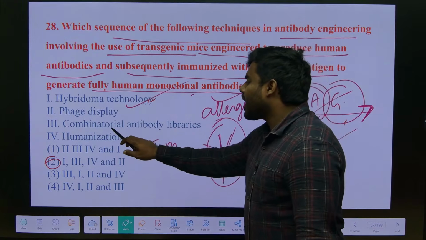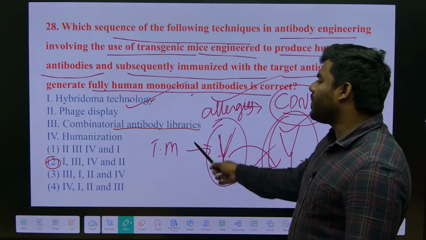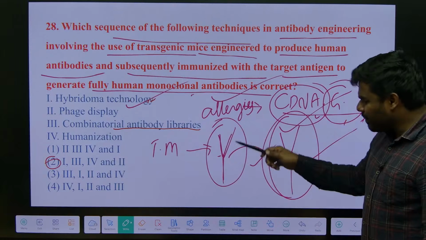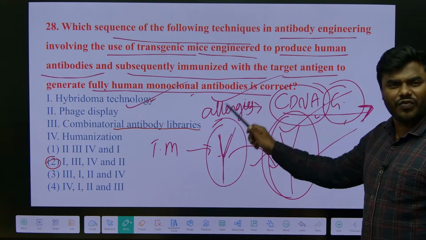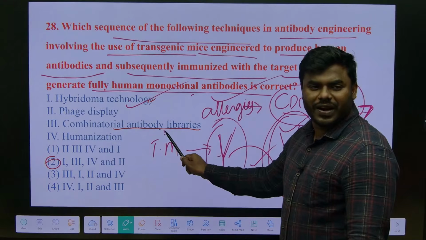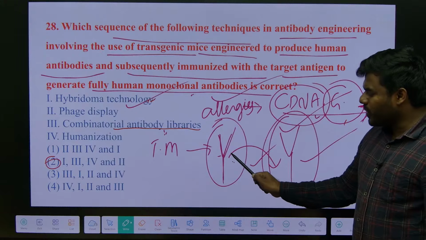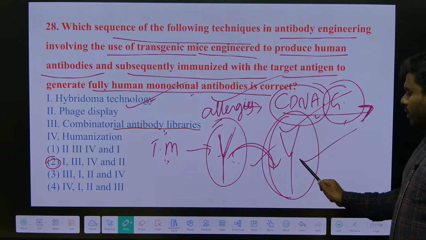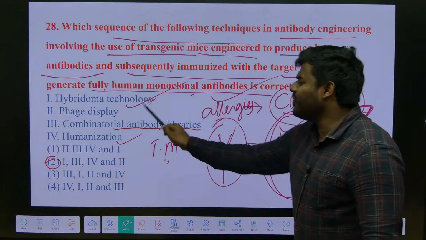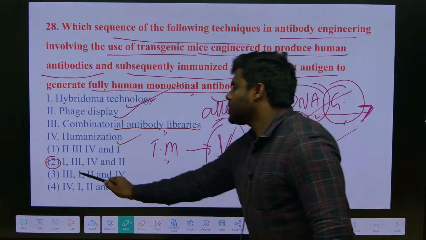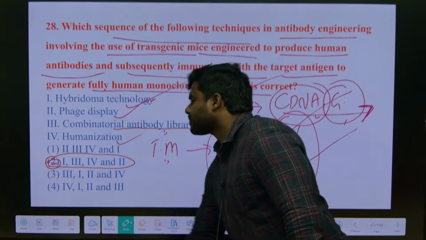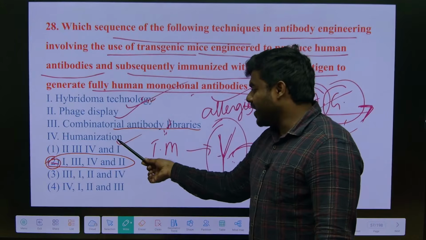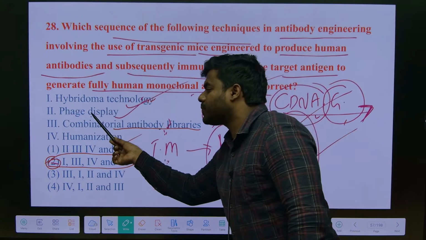The next one is combinatorial antibody libraries. What do you mean by that? We have prepared one antibody. Now by using different types of genes, we will prepare a set of antibodies and we will convert them into libraries. Which means what? First, initially we have produced the antibodies which are coming from the transgenic mice. Later we modified them into humanized. Correct? Then we stored and we displayed it. Right? So this is the most appropriate. So first is production, making bulk copy, converted into human use, and finally display.